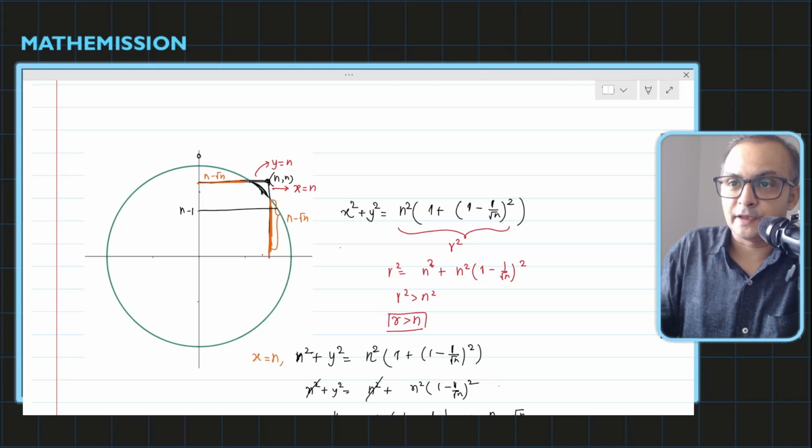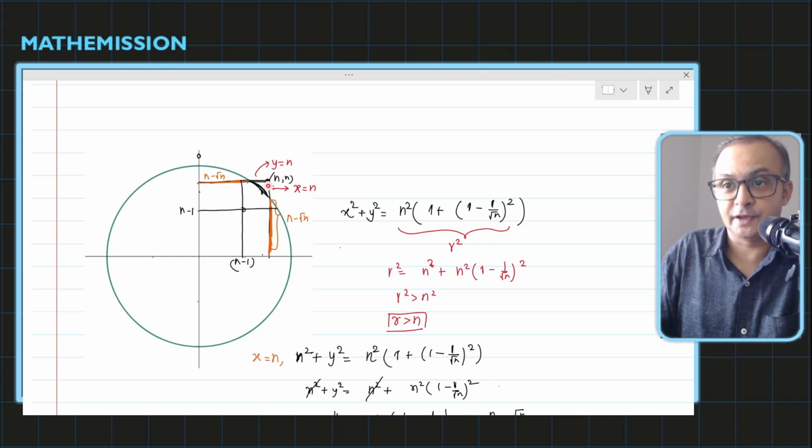And in the same way, if we are seeing this arc here is always above n minus 1 on the x-axis. So this is the last grid you found. This is n minus 1 and n minus 1. So this grid, this is the region I have in which this arc will lie. Below this region, there is no chance to get the tangent on the circle. This was the only left out region we had.